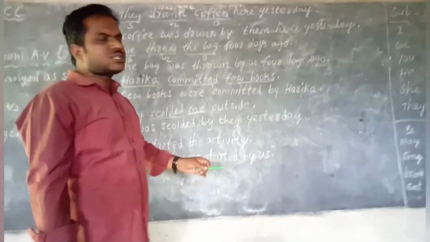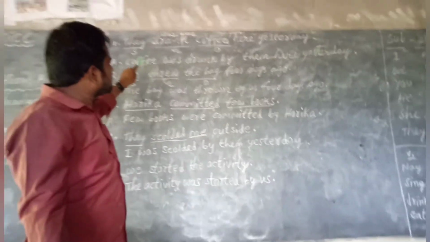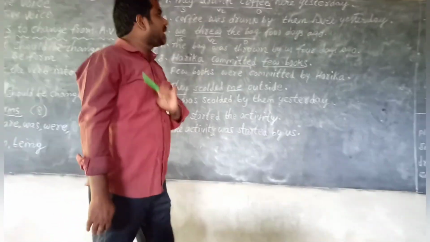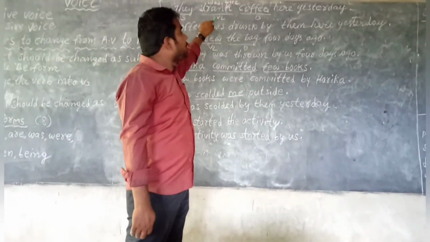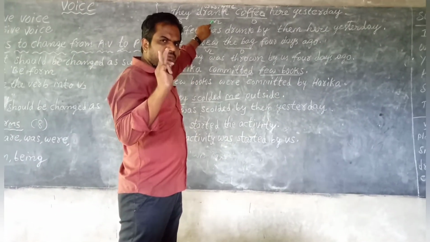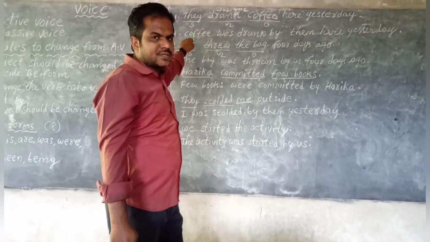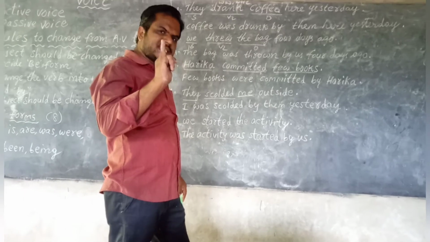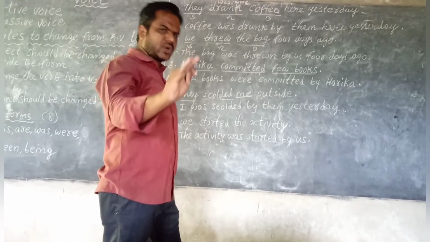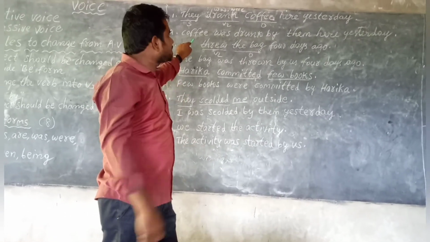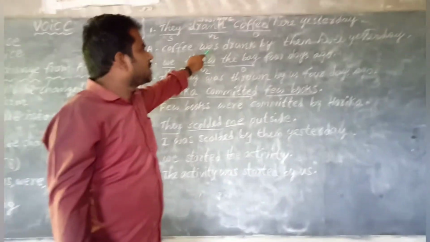Now let us apply the rules, children. First rule, object should be changed as subject. Second rule, decide the B form. As the verb is in past tense, the past B forms are was or were. We have to decide was or were according to the subject. Was is used for singular, were is used for plural. Here the subject coffee is singular. That's why we wrote was.